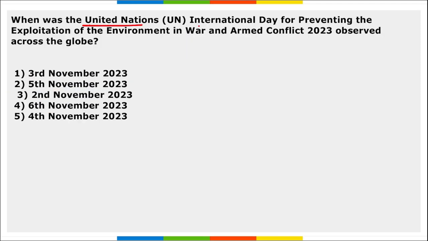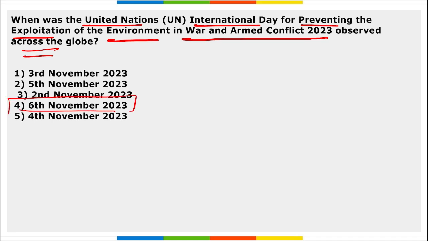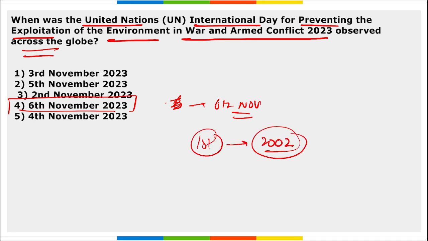Next, when was the UN International Day for Preventing the Exploitation of the Environment in War and Armed Conflicts 2023 observed across the globe? So it is observed on 6th of November, right? And it marks the observance of the 22nd International Day for Preventing the Exploitation of the Environment in War and Armed Conflict, right? So this was the 6th November. First ever day, this was observed in the year 2002.